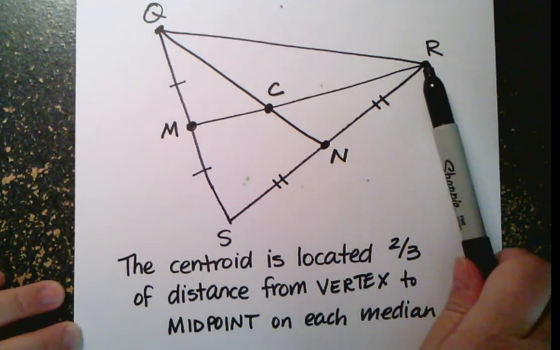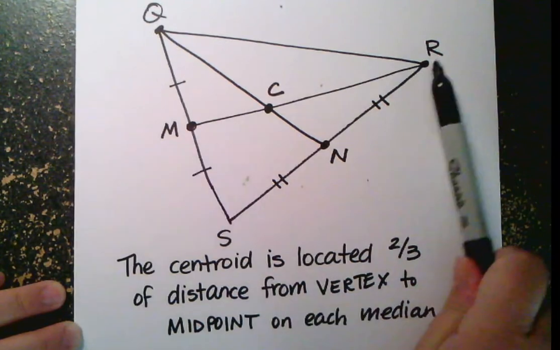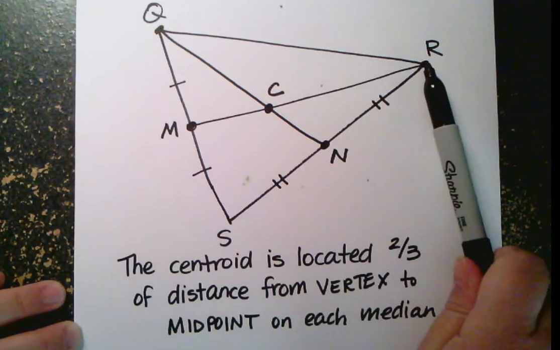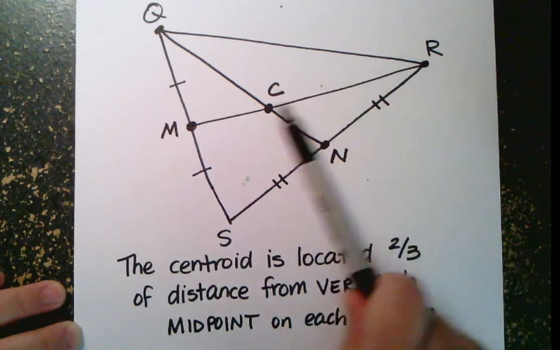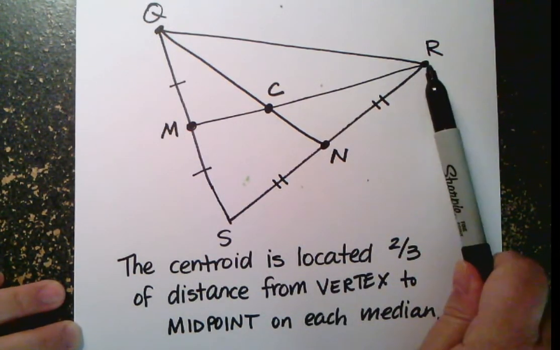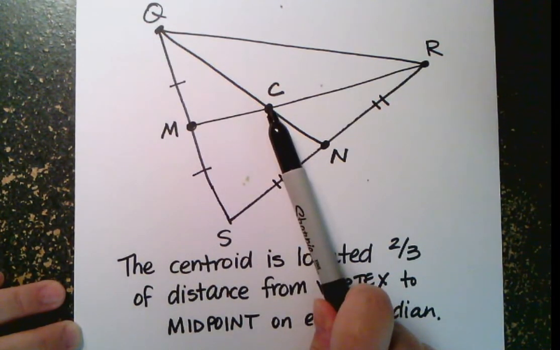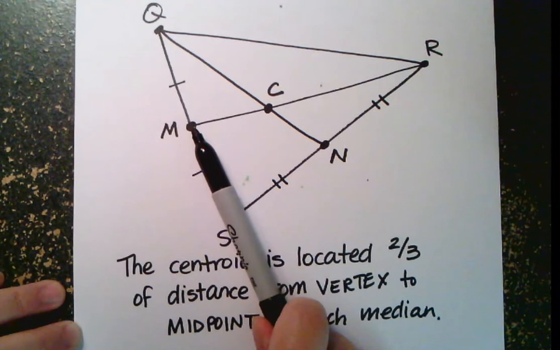So if I start at the vertex, I go 2/3 of the whole length and I get to the centroid. As I'm going from the vertex to the midpoint, and every median has a vertex on one end and a midpoint on the other, I go 2/3 of the distance and I hit the centroid. That means there's 1/3 of the distance left.